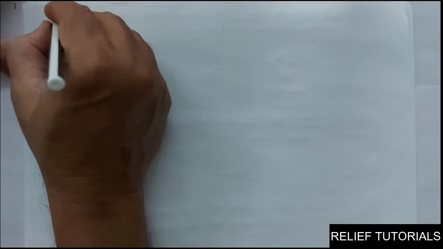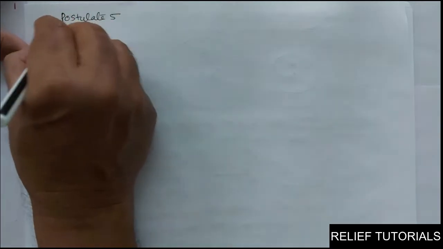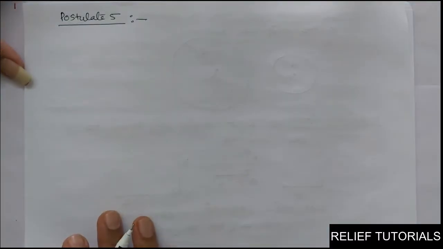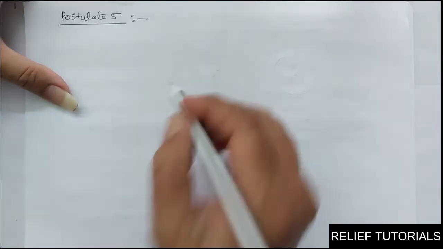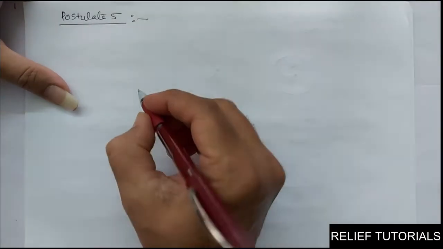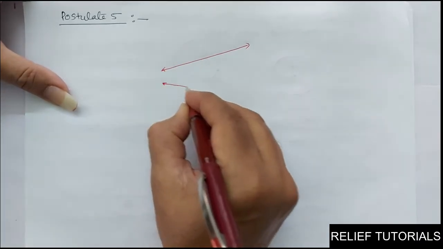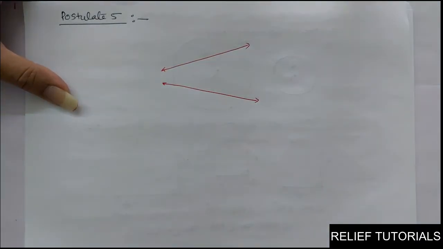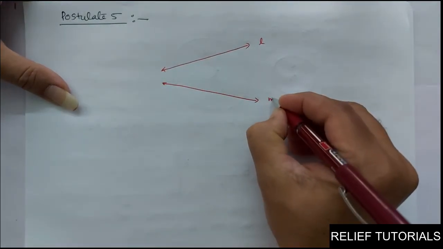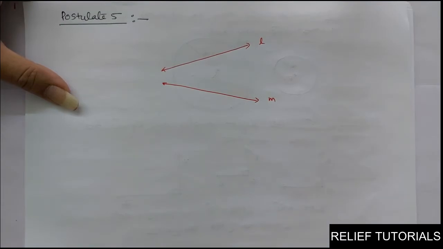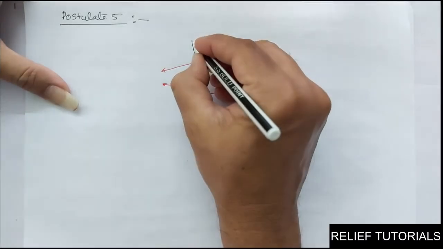Now, postulate 5. What is that? I will explain by diagram. I will draw two lines. This is one line. This is another line. So, these are two lines, L and M. And I will draw one more line, N.